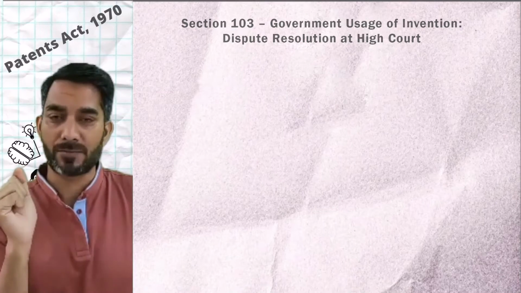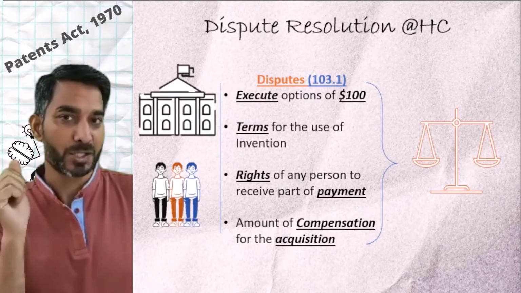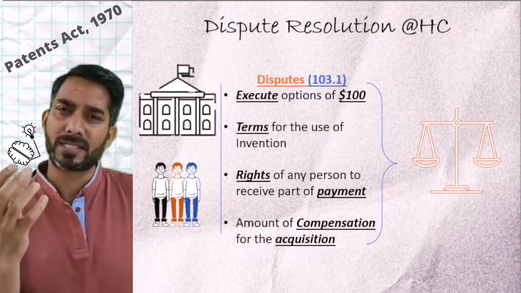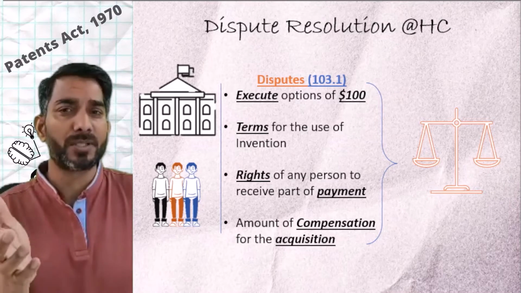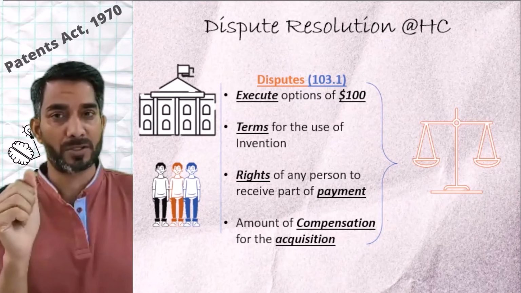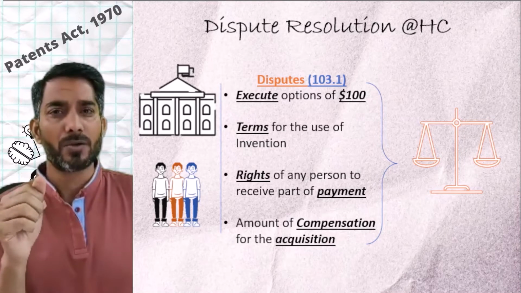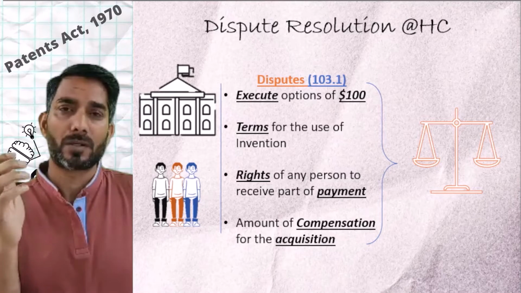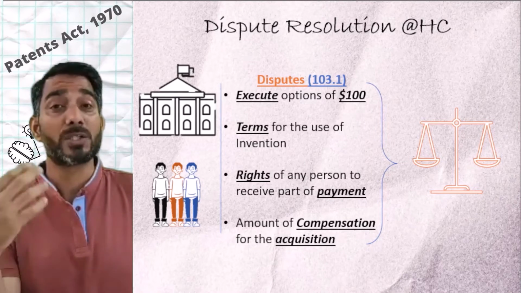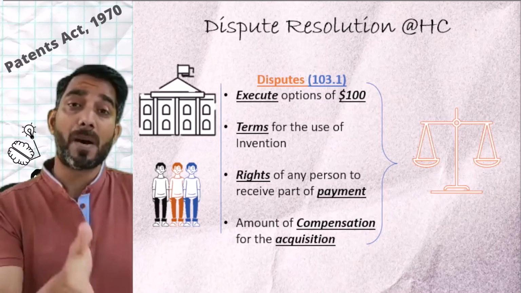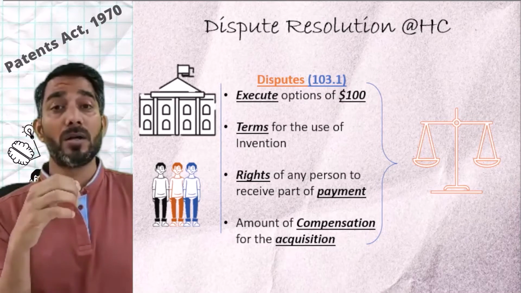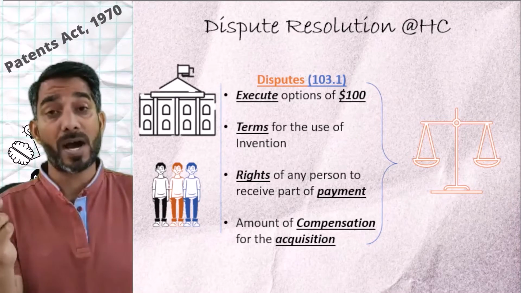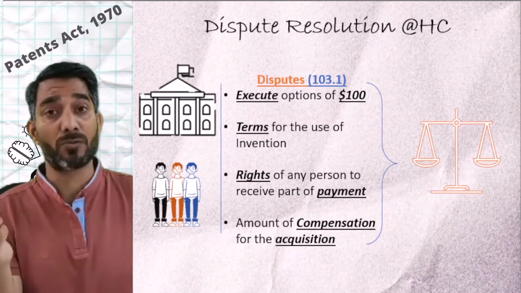So what disputes are we talking about? As per section 103.1, there could be a question if the government actually is right in exercising its option as per section 100 for using the invention for its purpose, or with regards to the terms of using the invention by the government for its purpose. There could be a dispute with regards to the rights of a person in receiving part of a compensation, or the amount of compensation that needs to be paid by the government to the other party. The High Court can help the parties in resolving such disputes.